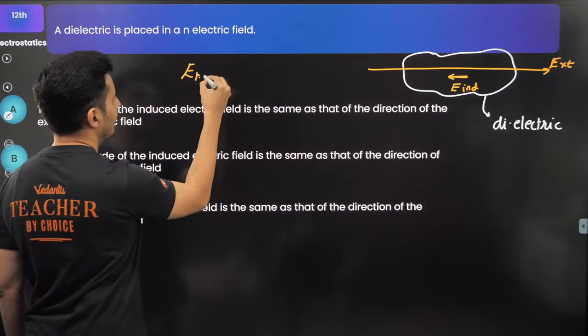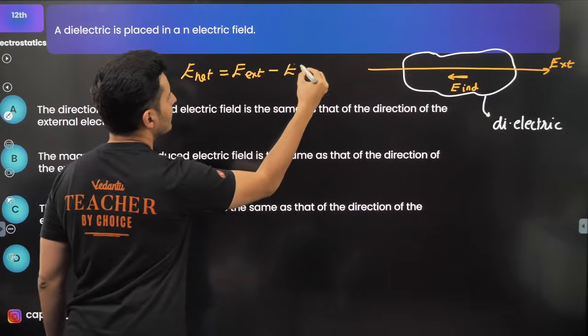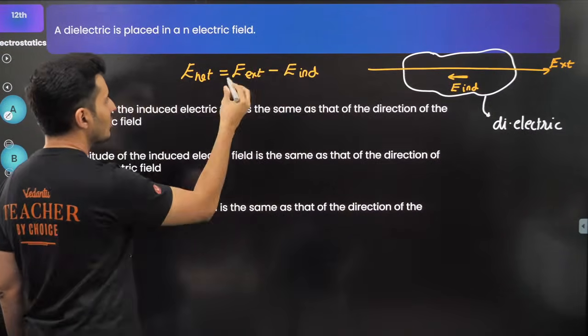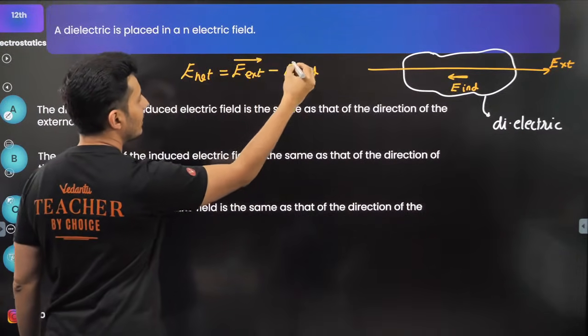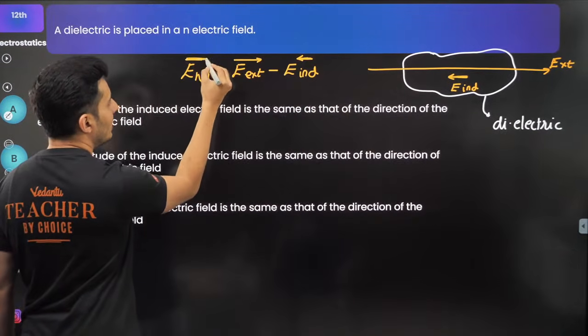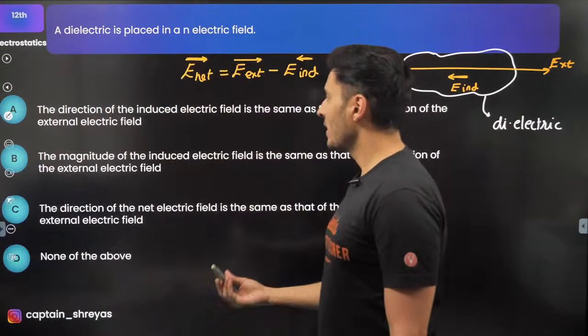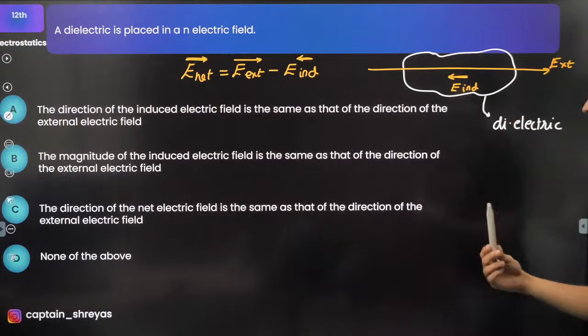So the net field is the external field minus the induced field. If the external field is here, the induced field will be opposite, and whatever is remaining will be the net field. So now look at the options, guys. Check which one of them is correct.